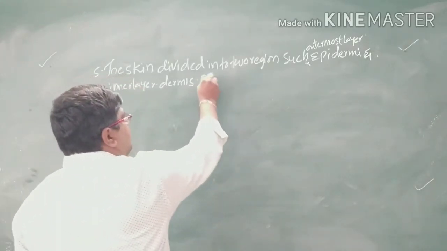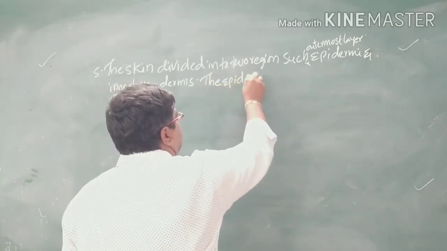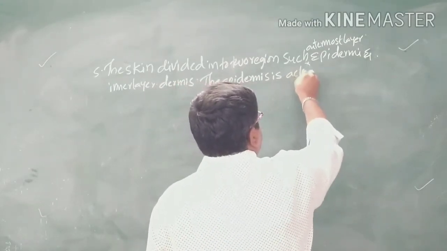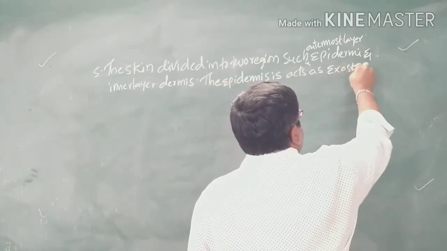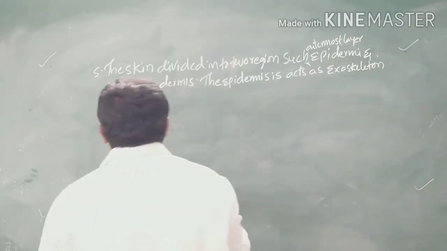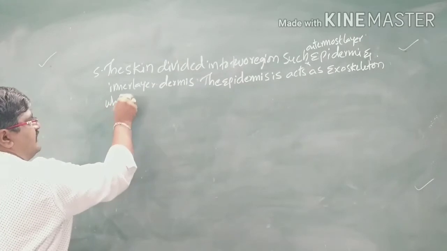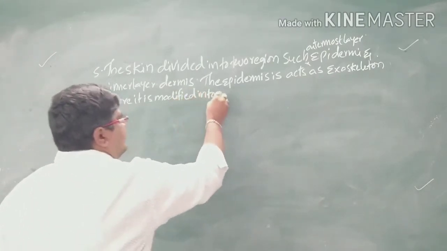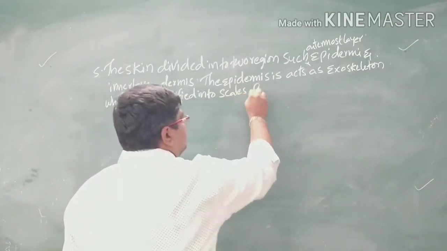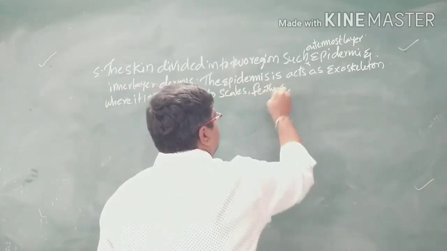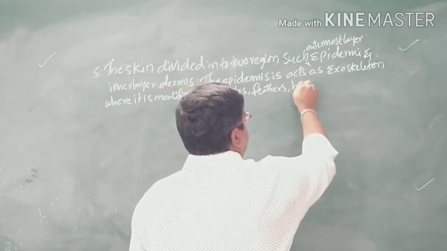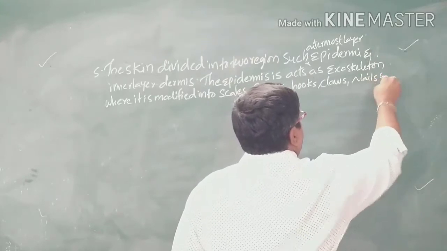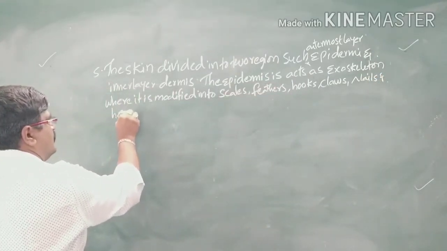And the epidermis acts as an exoskeleton, where it is modified into scales, feathers, hooks, claws, nails, and hooves.